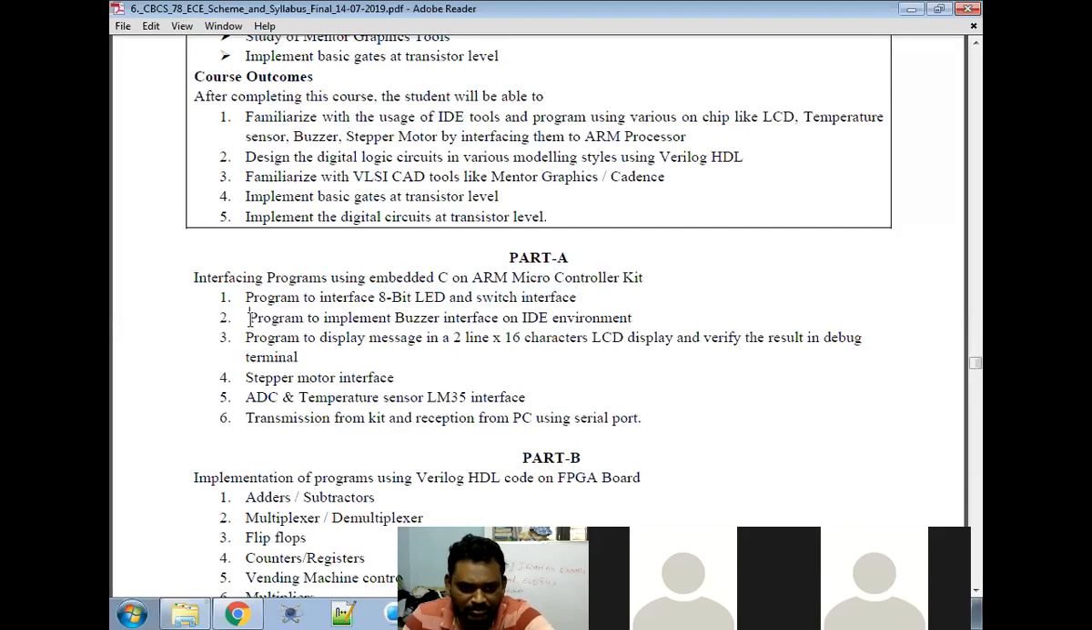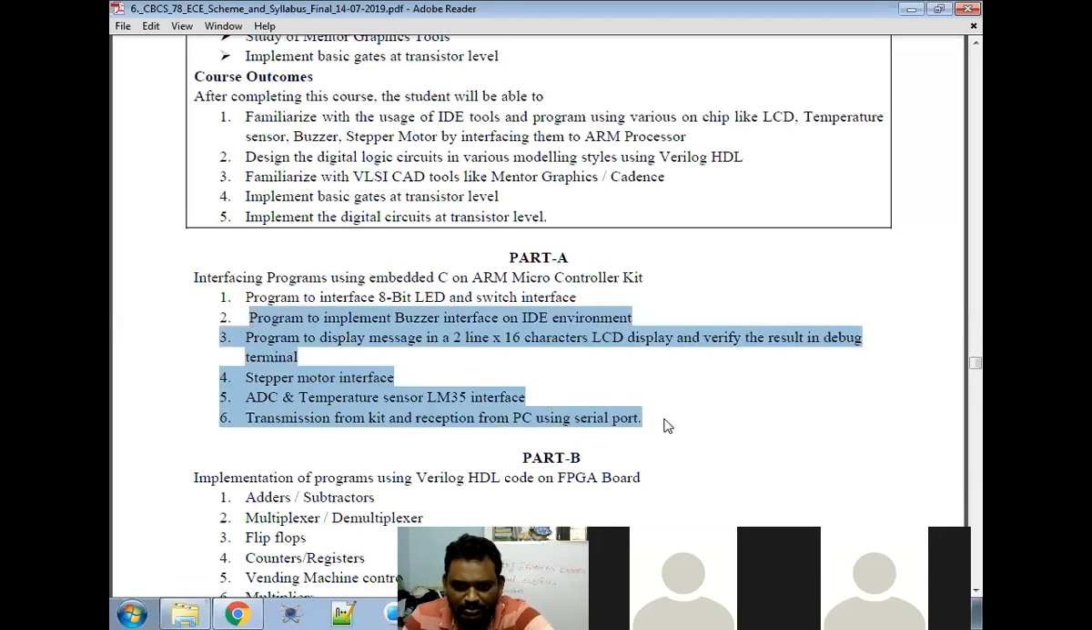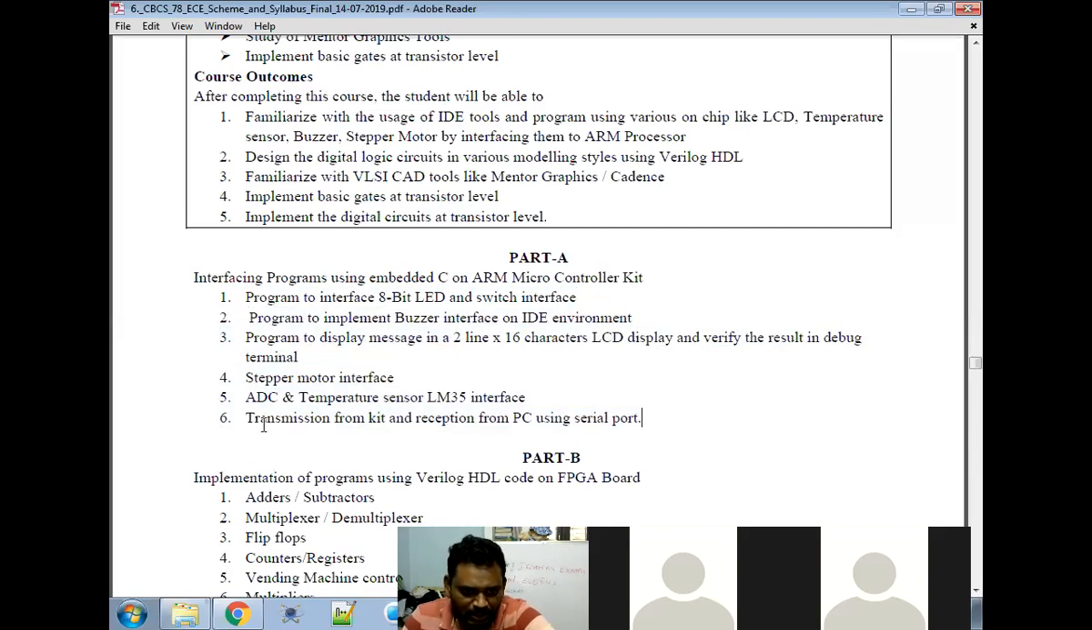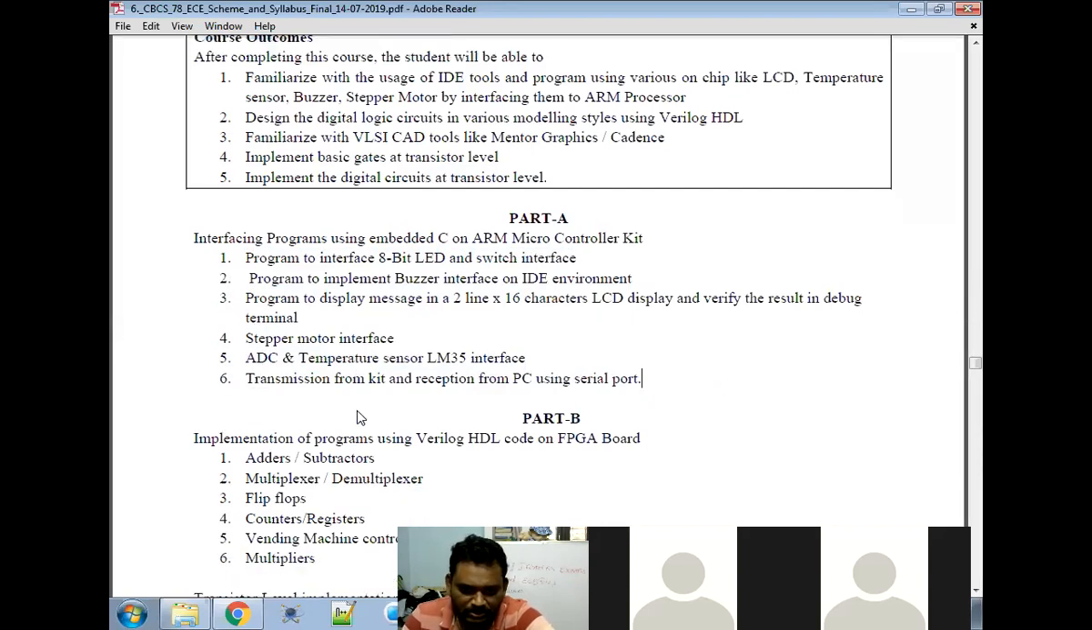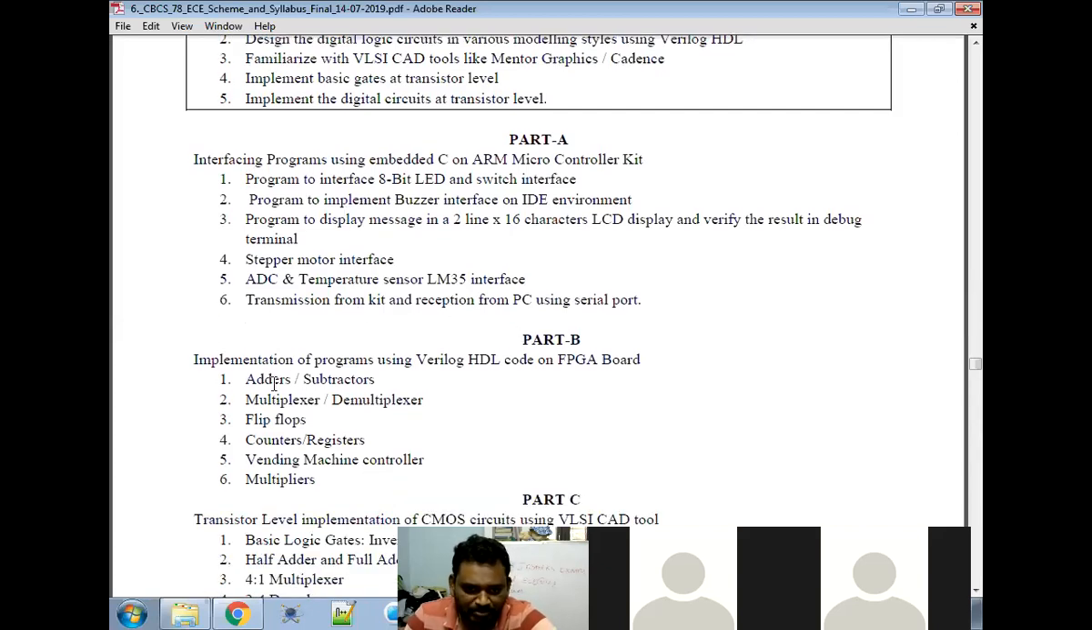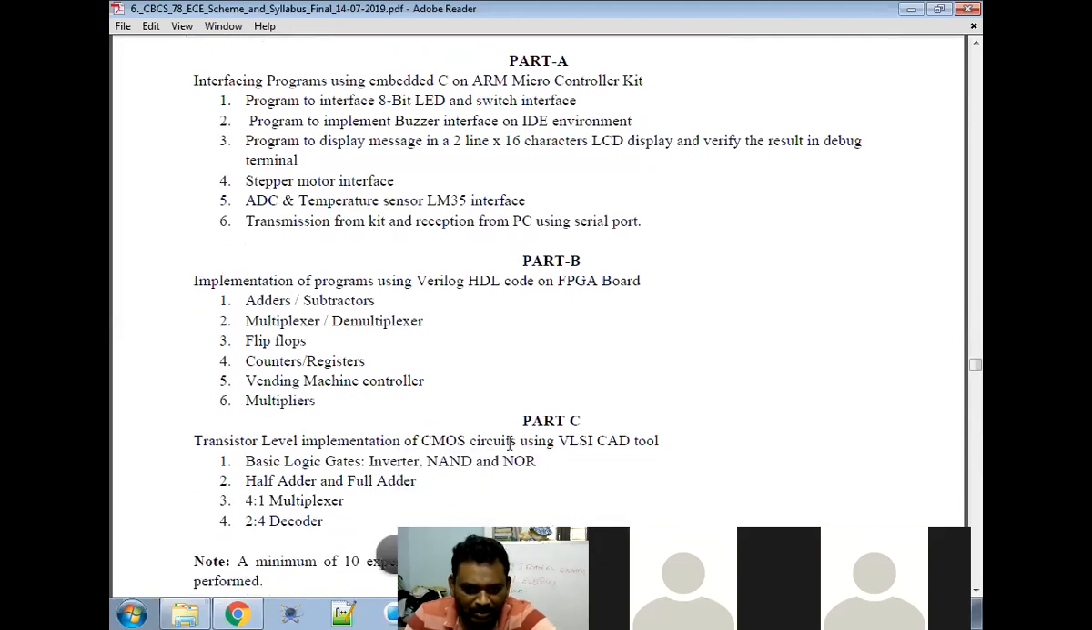According to our plan, we will do all these programs. No problem, we are not going to leave any of them. So we will do all. First, we are performing the introduction to this lab. This is Part A. Part B, maybe I will take or Lalita madam will take. Part C, only Lalita madam will take. This one is related to VLSI and this is related to HDL, because I know HDL.